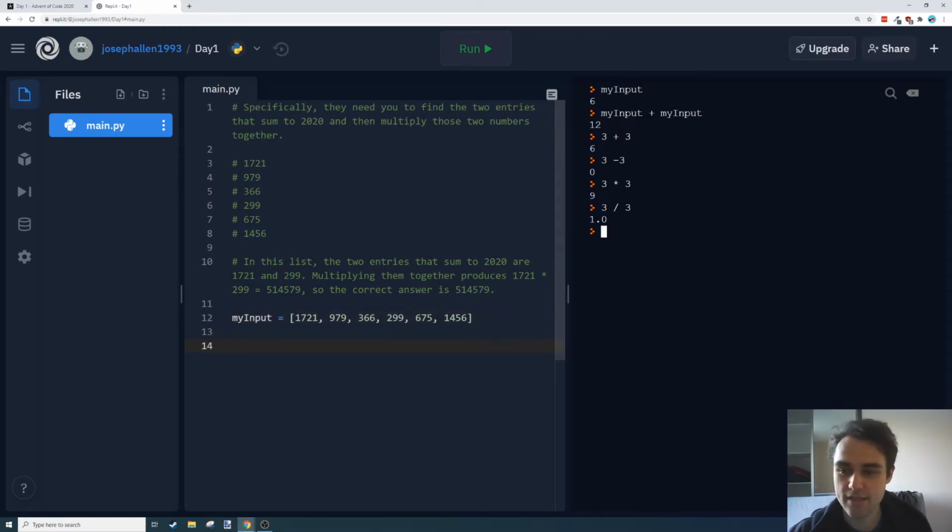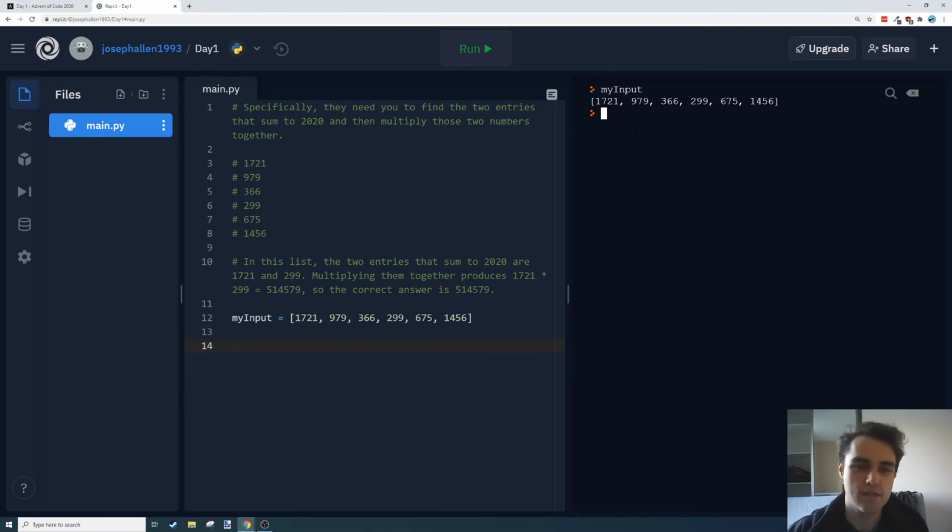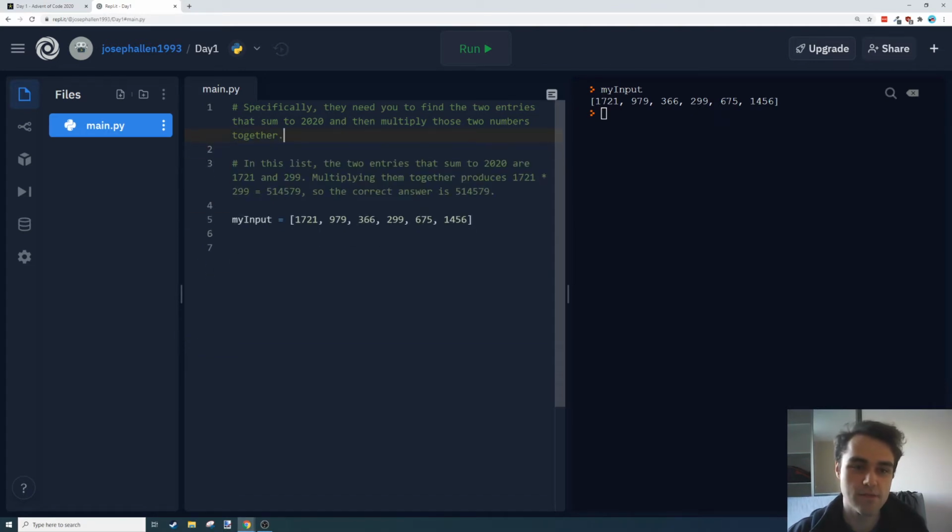Okay, so we've got a list here. So now if I run this, do my input, we've got that list of those values. So what we're looking for here, in sort of a brute force, I don't need this anymore. So I'm starting with a brute force method where I'm going to iterate over every element in the list and add it to every other element in the list. I'm sure there's a better way. I'm thinking maybe we could sort the list instead, and then we could iterate from the beginning and end. Oh, I don't know, that doesn't sound better either. We'll look at that later, but I'm going to try and just brute force it for now. So we can use what's called a for loop.